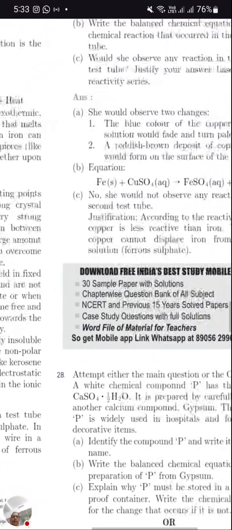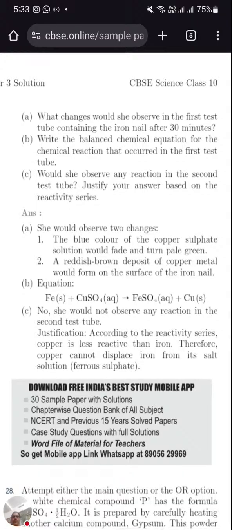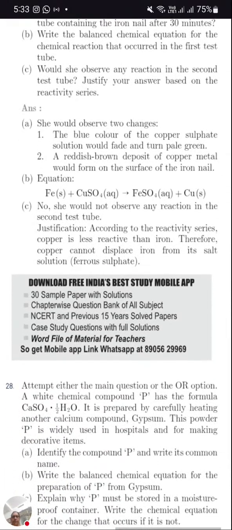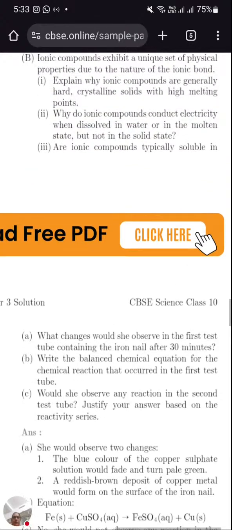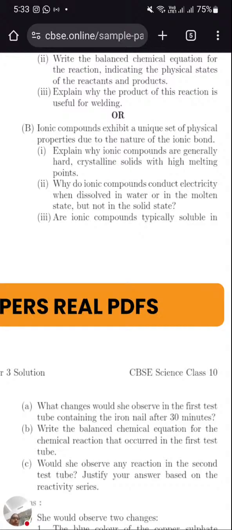Okay, ionic compounds. Let's read the question once. Ionic compounds exhibit a unique set of physical properties due to the nature of the ionic bond. First question: explain why ionic compounds are generally hard. We already discussed this in the previous MCQ.